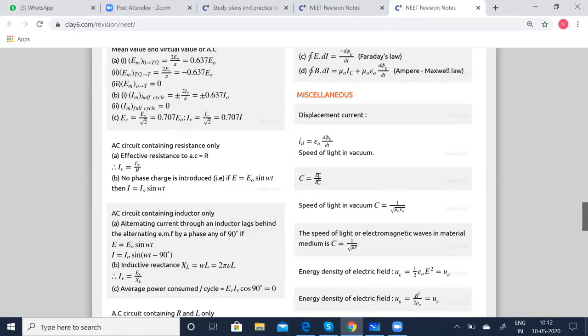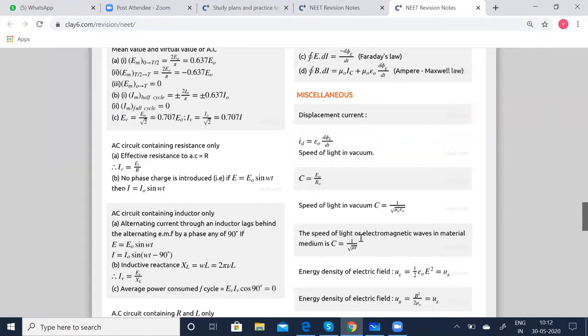Next, the speed of light in vacuum. C is given by E0 by B0, where E0 stands for the electric field amplitude and B0 is for the magnetic field amplitude. So the speed of light in vacuum C is given by 1 by root of mu 0 epsilon 0.